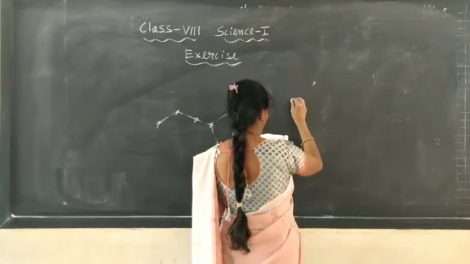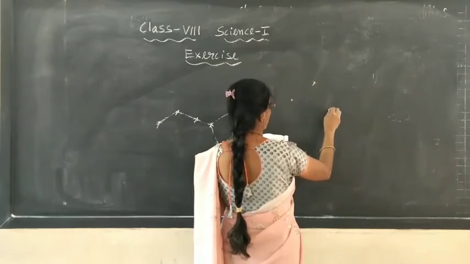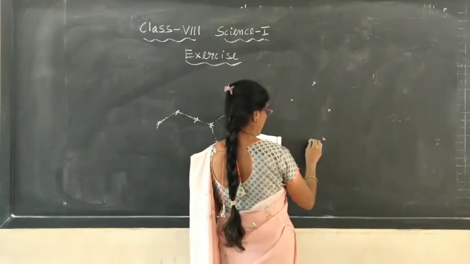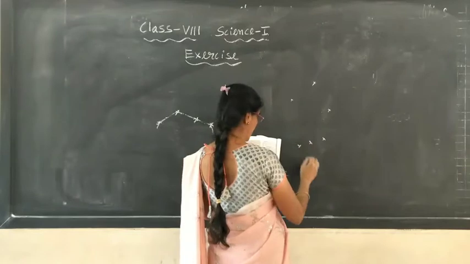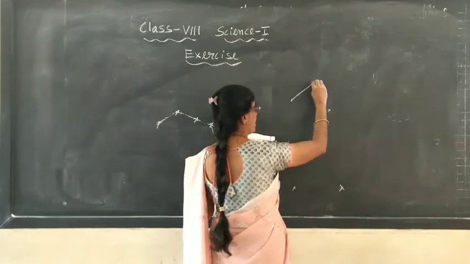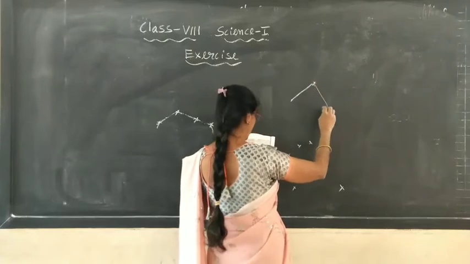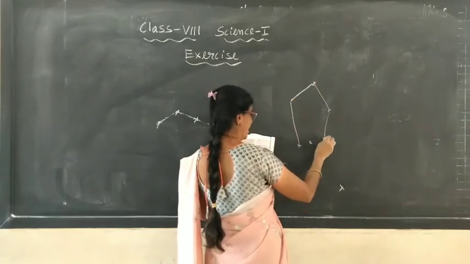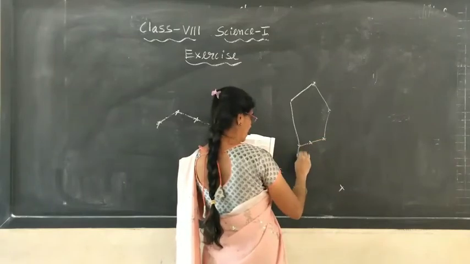So there are a few stars you can observe. Here, in the form of a belt, 3 stars are there. Then in the shape of a quadrilateral, you can imagine it like a hunter. This is like his belt and this is the lower part.